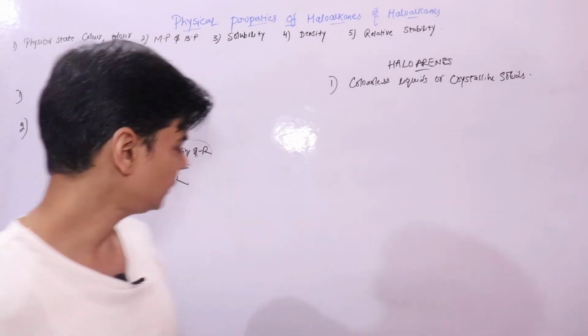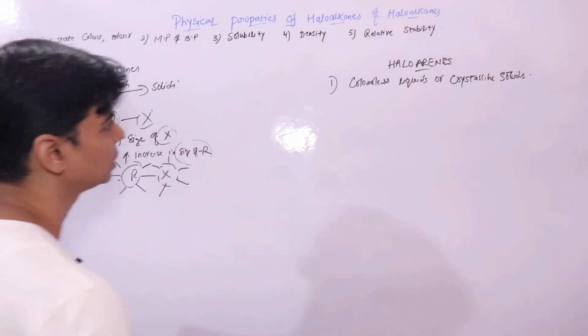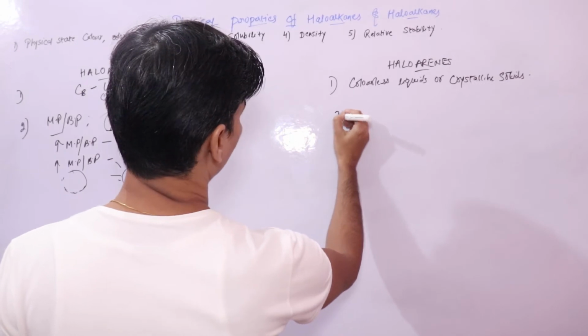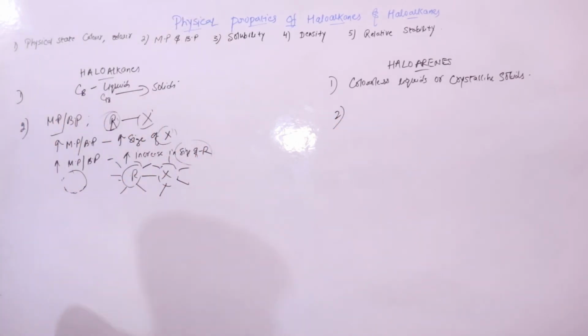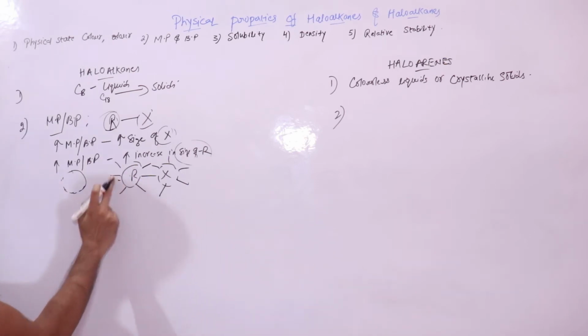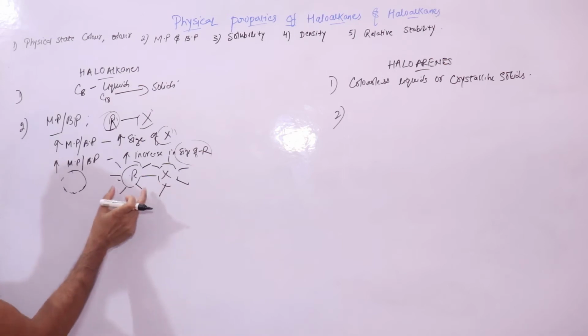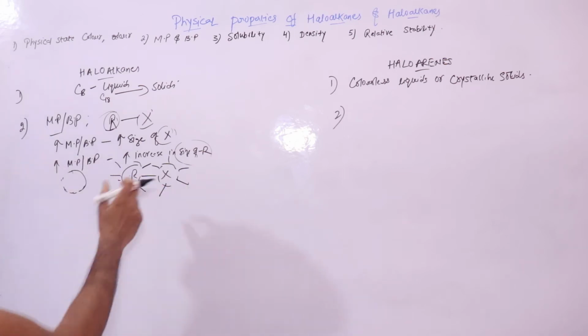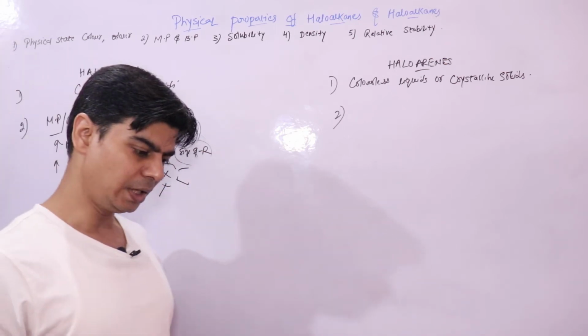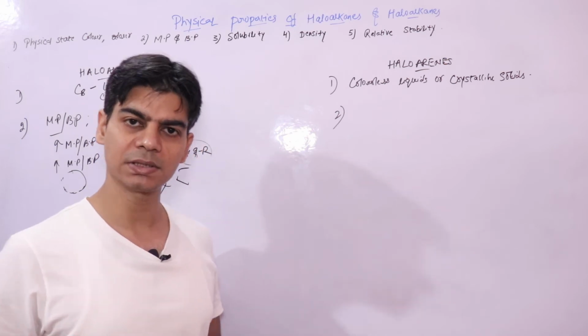The same happens with haloarenes, but let's first talk about haloalkanes. We said that with increase in the size of the alkyl group or the halogen atom, the melting point and boiling point increase. Why?